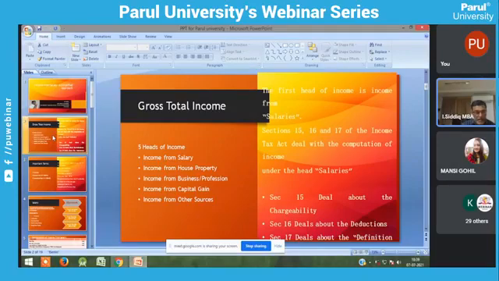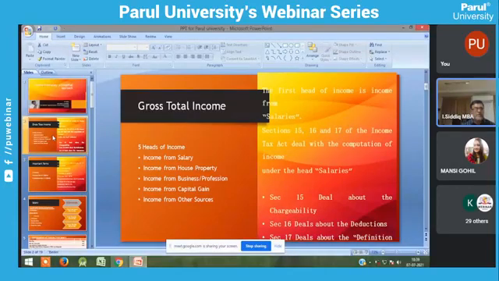So now we are seeing direct tax. In direct tax, there are 5 heads of income. The first is income from salary. The second is income from house property. The third is income from business or profession. The fourth is income from capital gain. The last one is income from other sources. These 5 heads of income come under direct tax. The first topic I'm going to discuss today is income from salary.